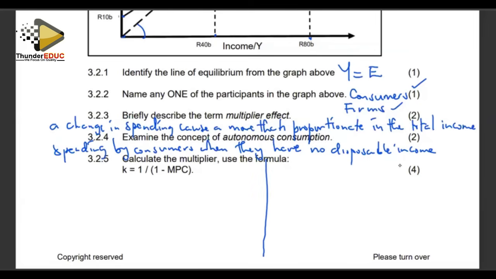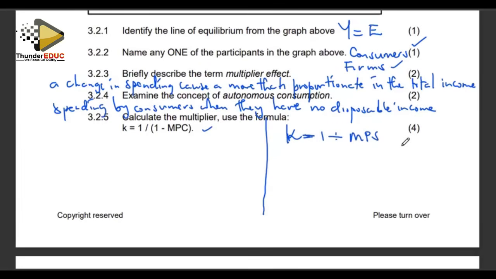We can use the formula K is equal to 1 over MPS. Or we can use this one here. Let's use the one which we are asked to use for the sake of the exam.